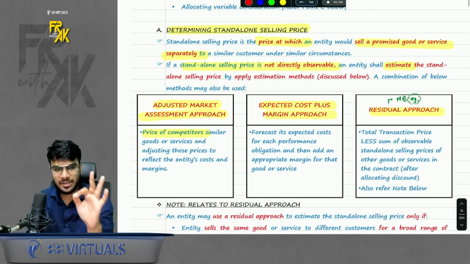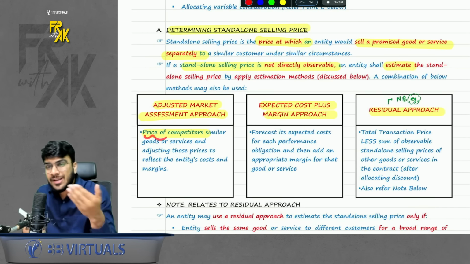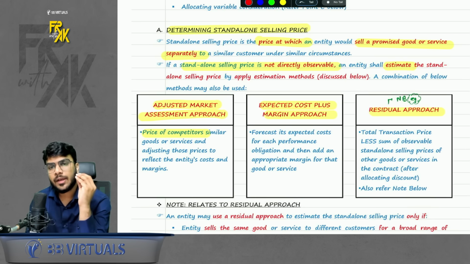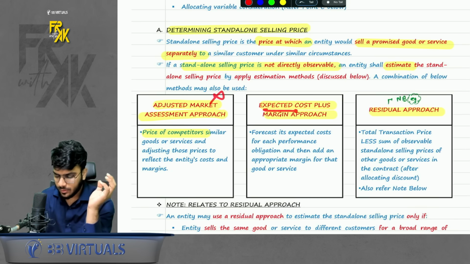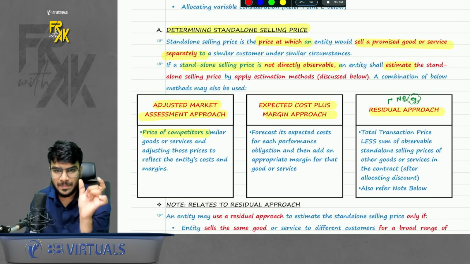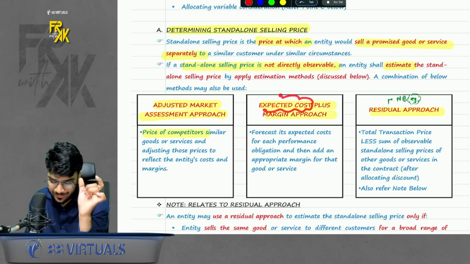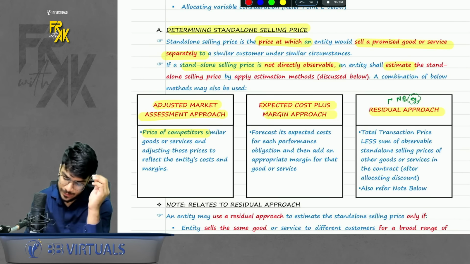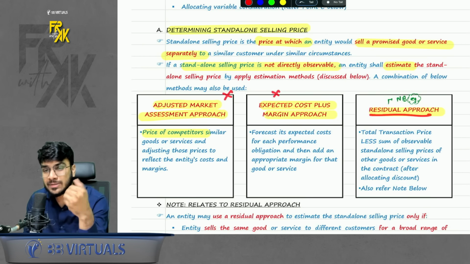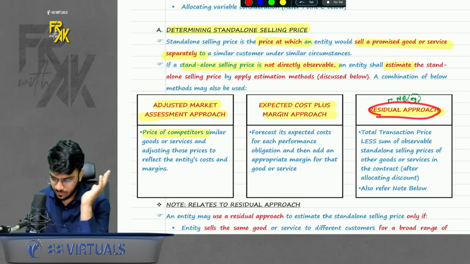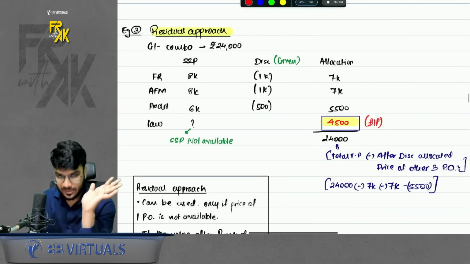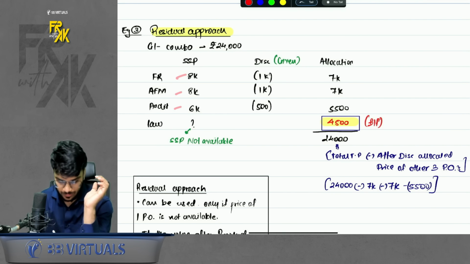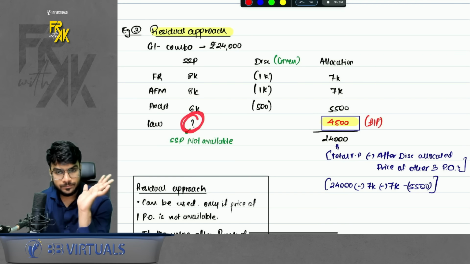We have 3 methods for estimating. First, if your own SSP is not available, check the price of competitors. If even that is not available, you will try to estimate the SSP by calculating the expected cost plus a reasonable margin in your business. You can find the selling price. If you can't use this method also, then you will use residual approach. Now what is the meaning of residual approach? Basically here, let's say for example, you are selling a combo of 24,000. You are selling FR, AFM, audit and law. You don't have the SSP of law.